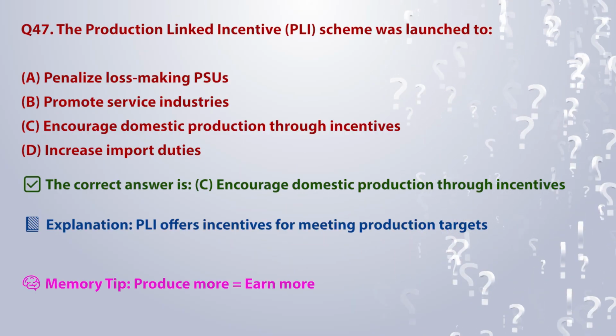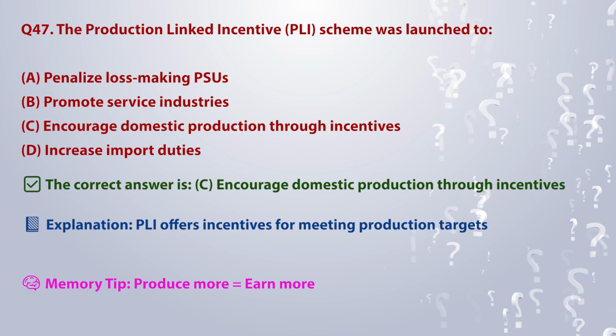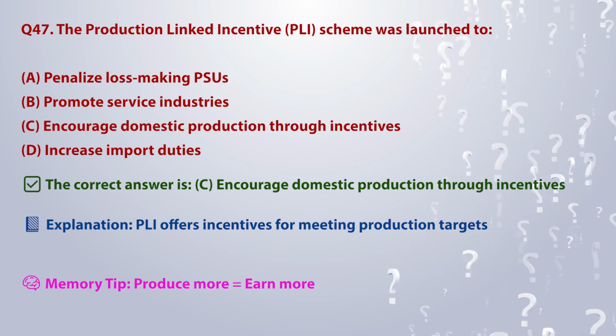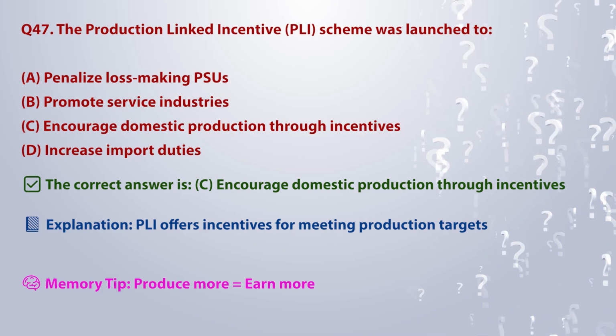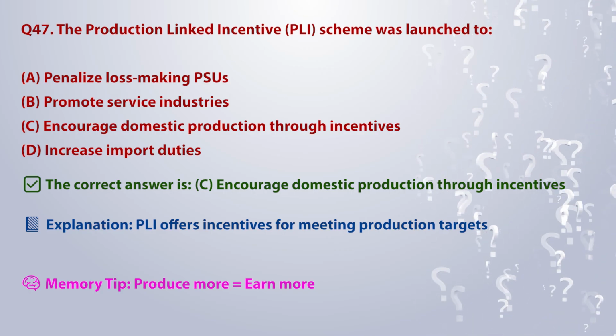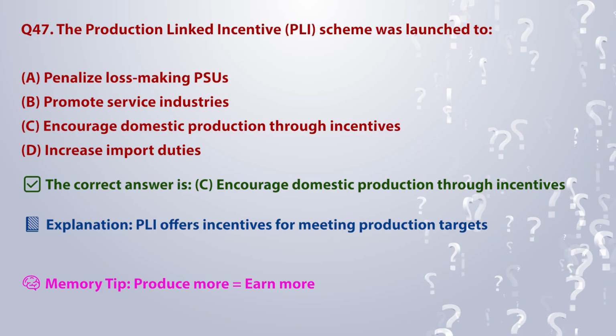The correct answer is C. Encourage domestic production through incentives. Explanation: PLI offers incentives for meeting production targets. Memory tip: produce more is equal to earn more.